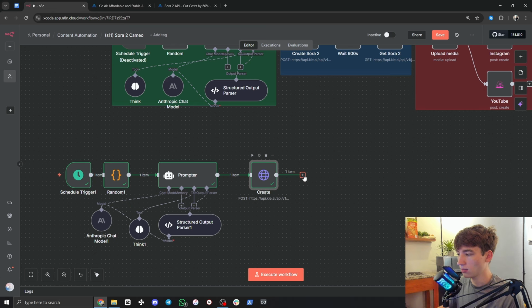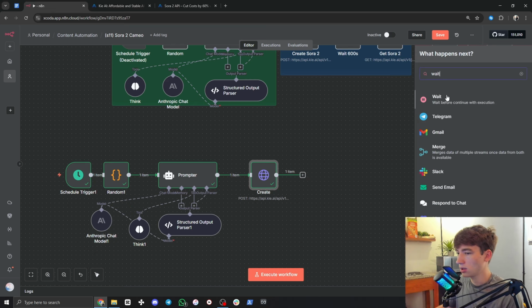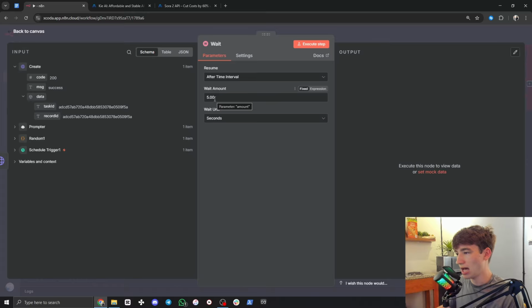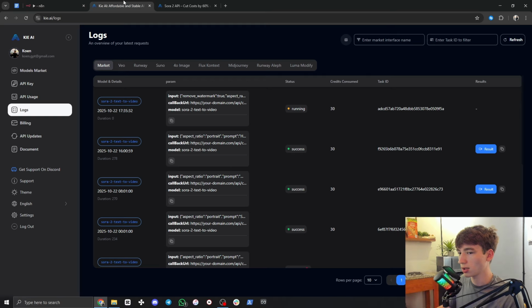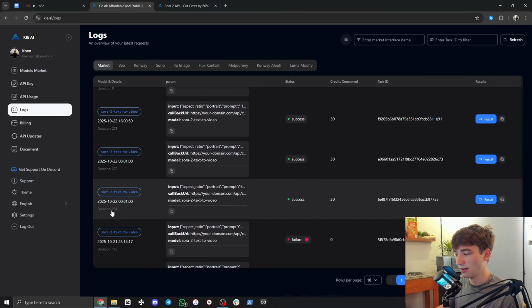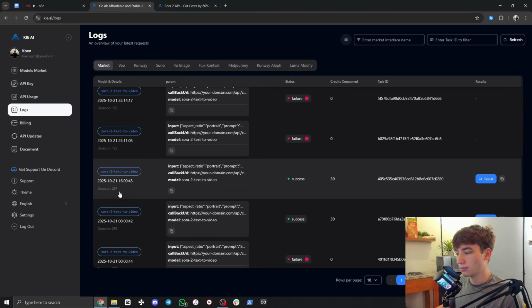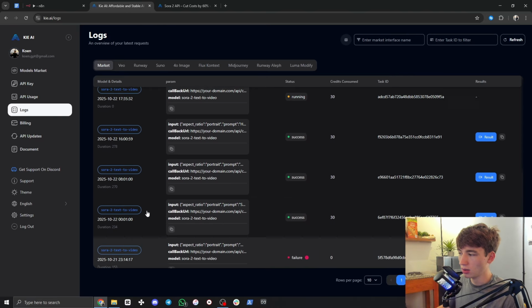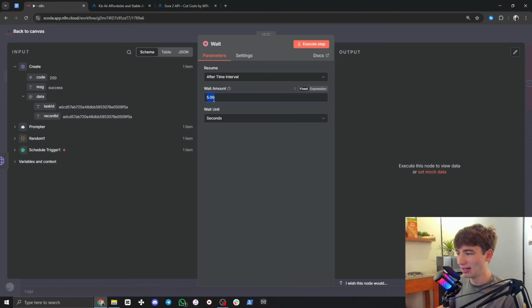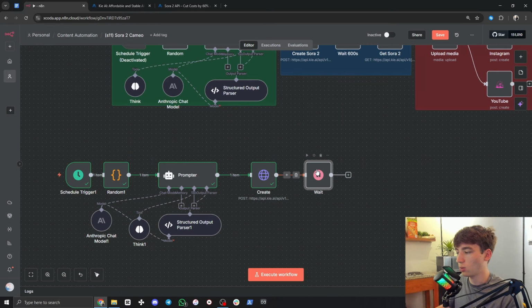Click right here, plus, search for wait. Click on wait. And the Cameo videos do take longer. So if I check the logs here, you can see the seconds on the left: 294. If we go back into n8n, I like to do about even 10 minutes. It's running in the background, so it doesn't really matter. It's better safe than sorry. For now, I'm going to set it to 1 second, just for now. We'll change that after.